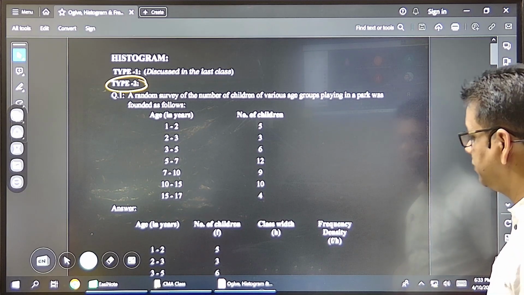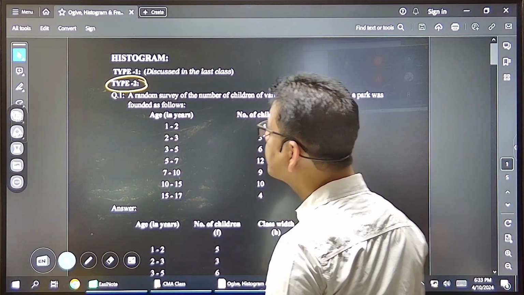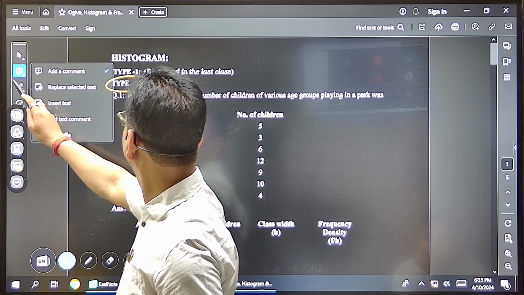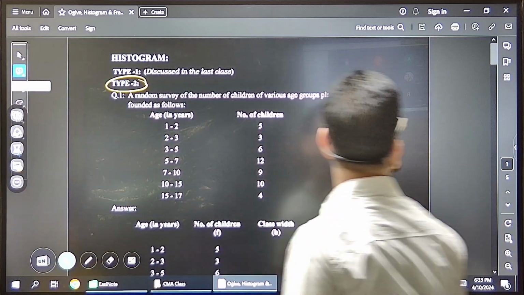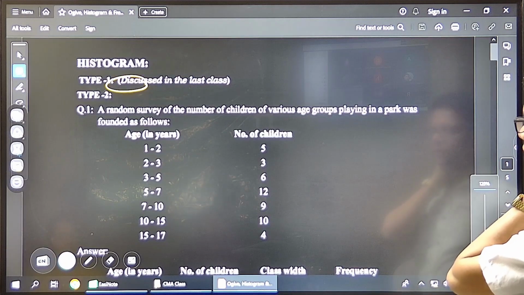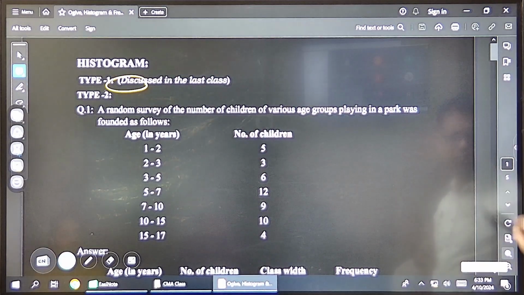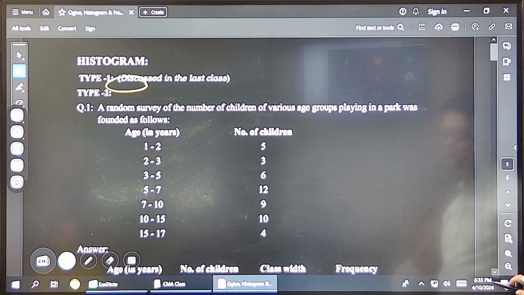Anybody, any idea how to make it larger, zoom? Is it? Yes. Okay. All right.